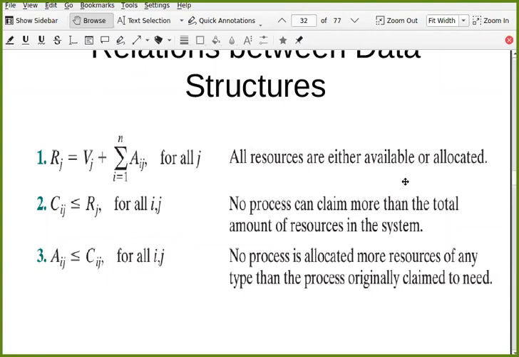Then claim is always less than or equal to the actual number of resources. You take any claim of resource j from any process Pi, and it must be less than or equal to Rj.